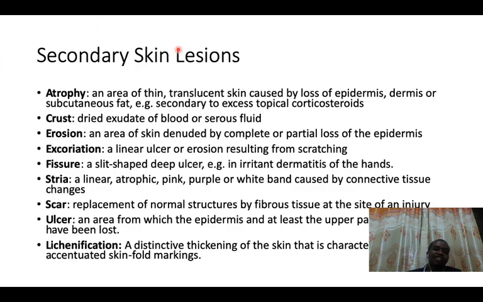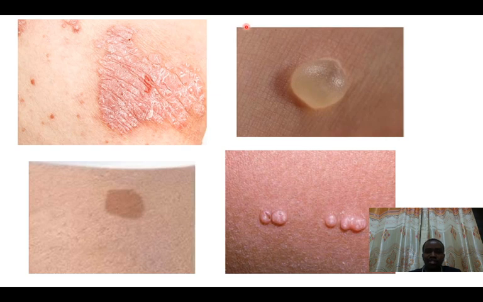But we also have the secondary skin lesion, and I already explained the term exfoliation. Let's first begin with the crust. Now assume this blister bursts. If this blister is filled with fluid, this fluid is going to dry here. If it dries, just assume like a pustule. Suppose this was a pustule filled with pus. If this pus dries here, it transforms to a color as if it were gold.